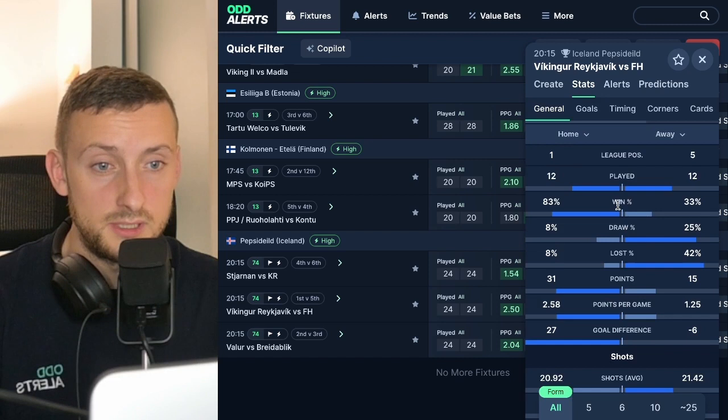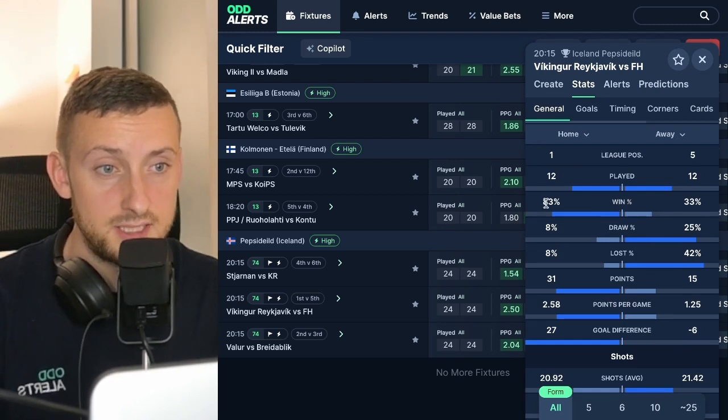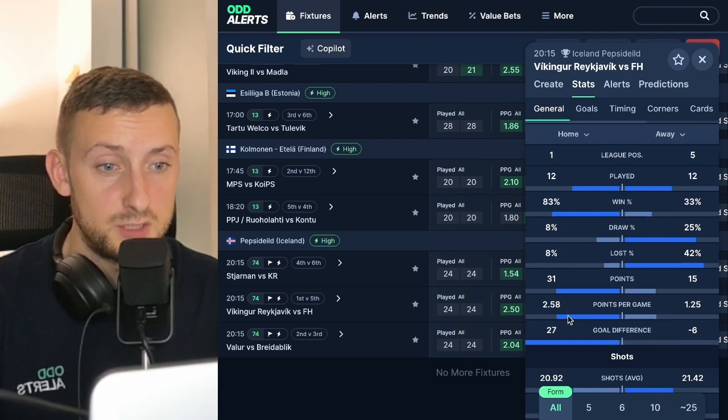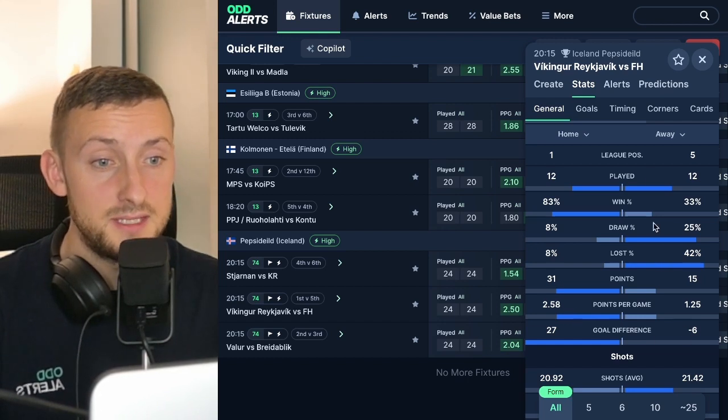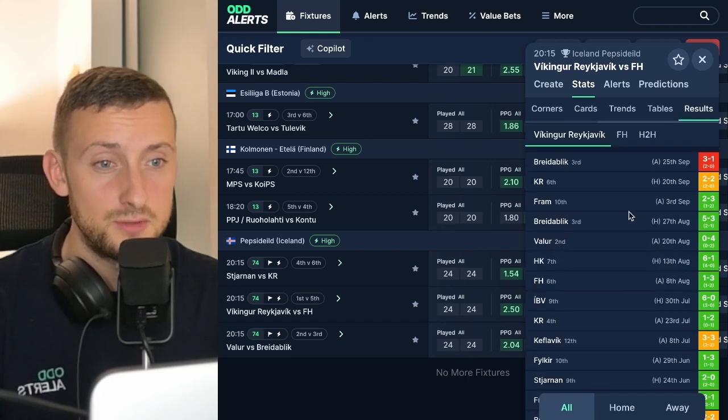I believe this is the top league. So we can see we've got a strong home team here. They've won 83% of games, 2.58 points per game. The away team, -6 goal difference. So the first thing I always do is just check out the results.